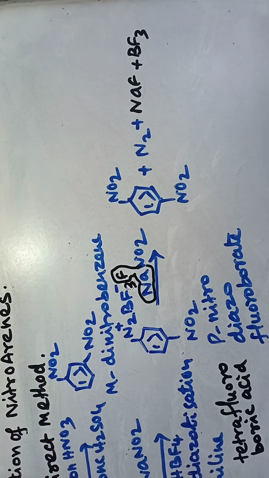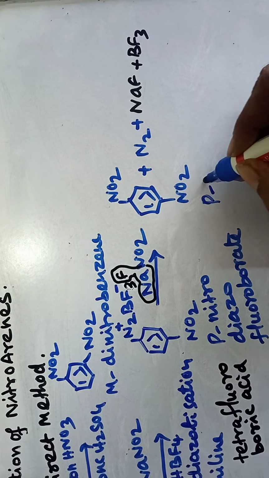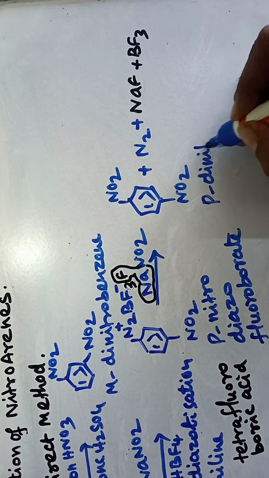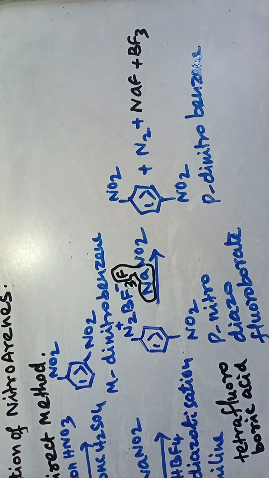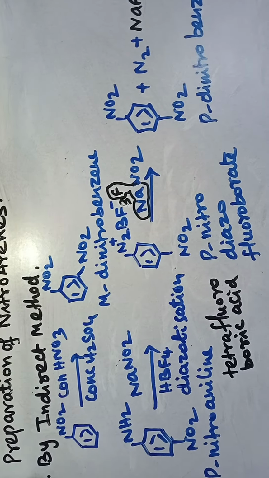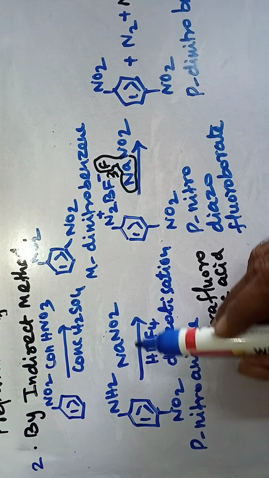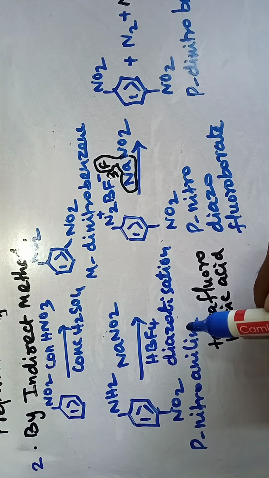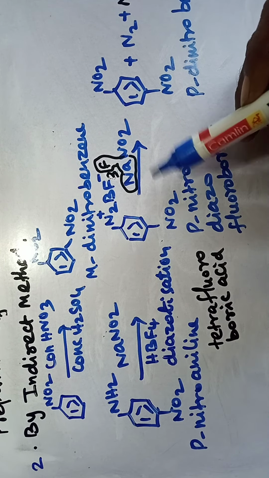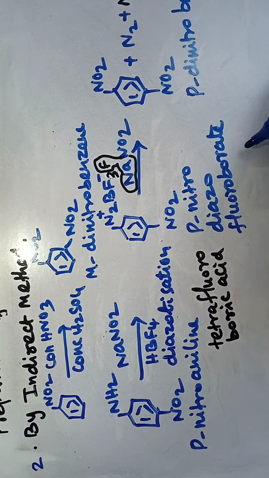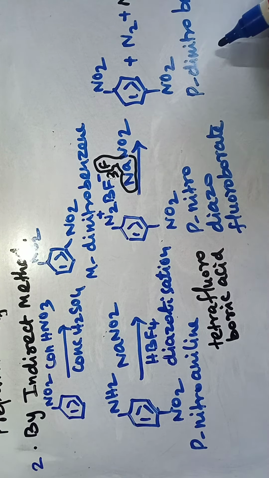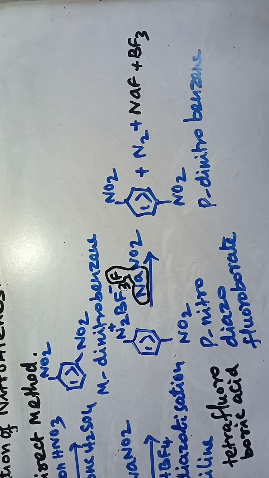So in this way we can prepare para-dinitrobenzene. By the indirect method we can prepare para-dinitrobenzene. We are taking para-nitroaniline. It is treated with sodium nitrite and fluoroboric acid. It undergoes diazotization and gives the para-nitro diazo compound, para-nitro diazofluoroborate. This para-nitro diazofluoroborate reacts with sodium nitrite and gives para-dinitrobenzene.